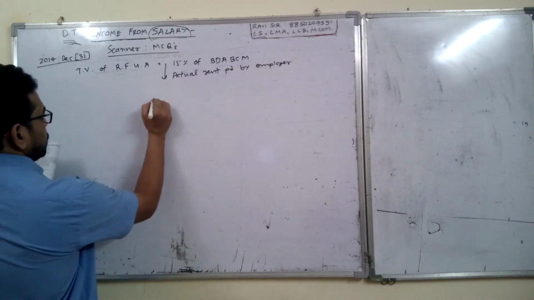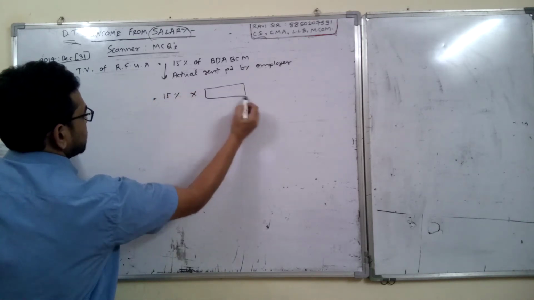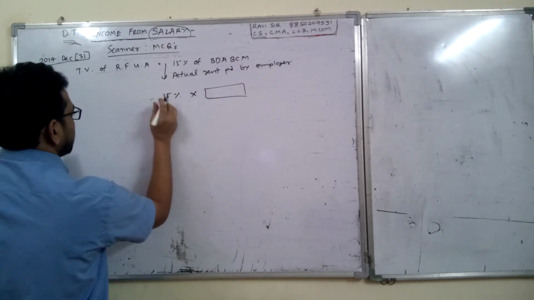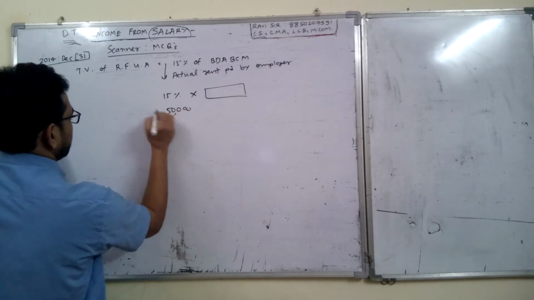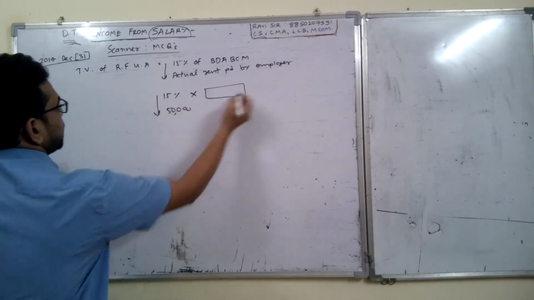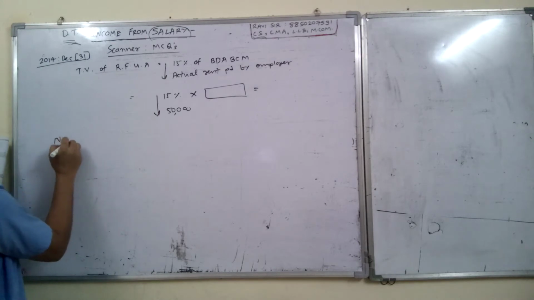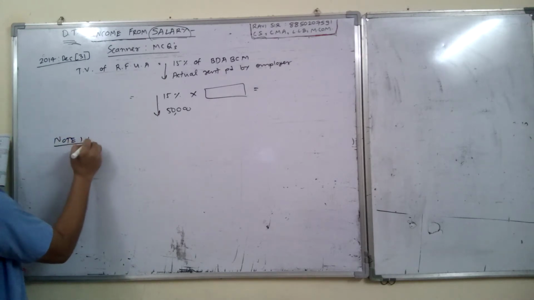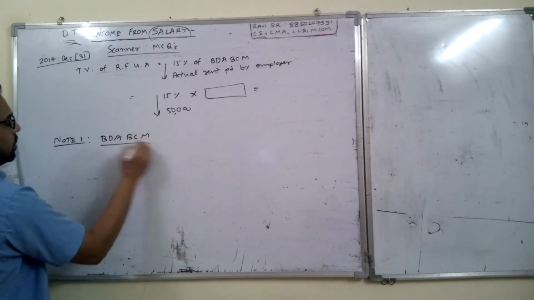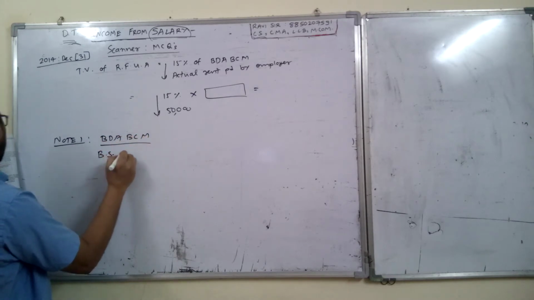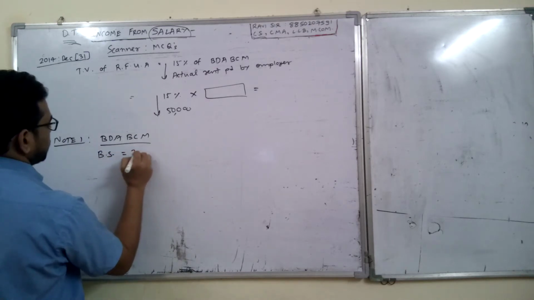So now we have to find the missing things. BDA BCM is missing and actual rent paid by employer is given as 50,000. Whichever is less. So if we get the answer of BDA BCM, we'll get the final answer. So BDA BCM. B for basic salary. Basic salary is given in question as 2,40,000.